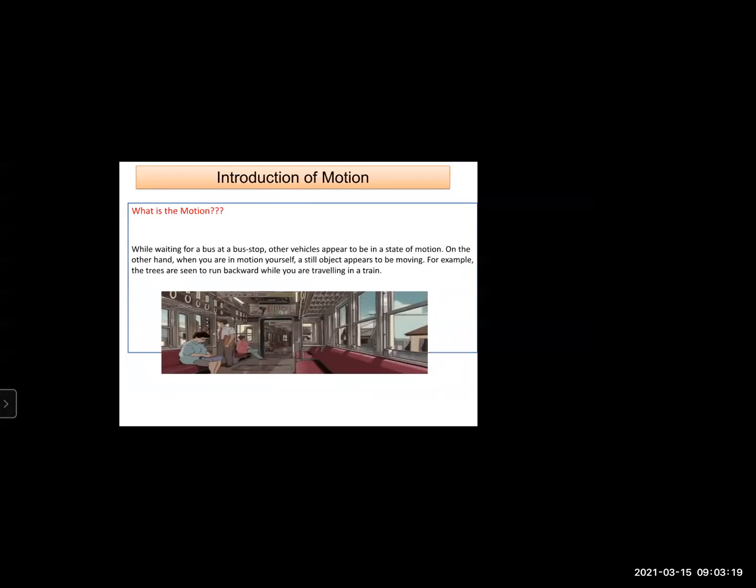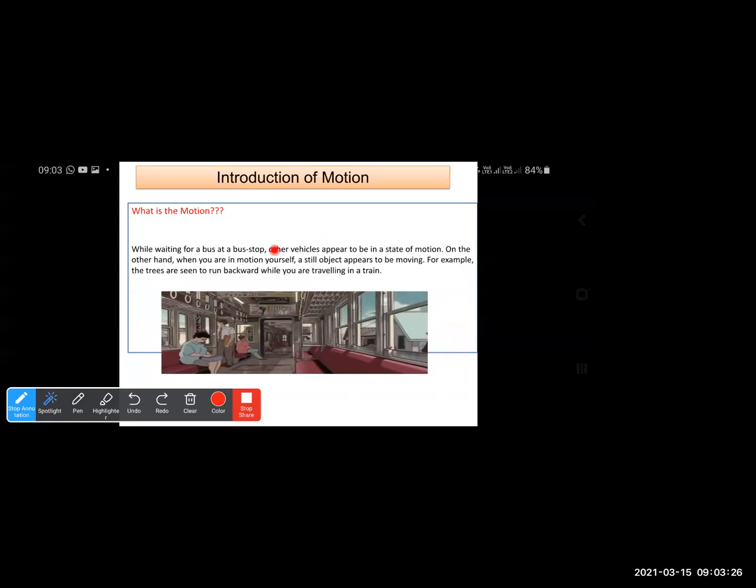Now, just see this picture. While you're waiting for a bus at a bus stand, you can see that the other vehicles seem to be moving. They are in the state of motion when you are standing at a bus stop. On the other hand, when you are in a bus which is moving, you can see the still objects, the objects that are stationary, to be moving.